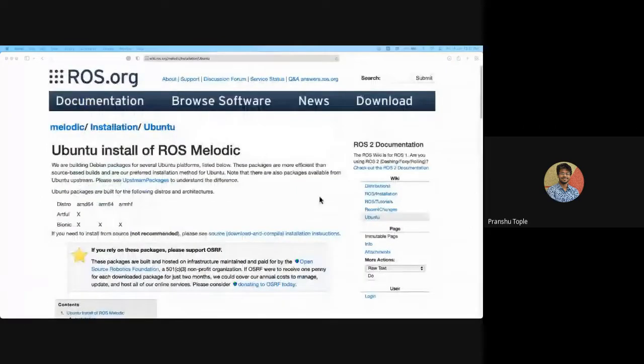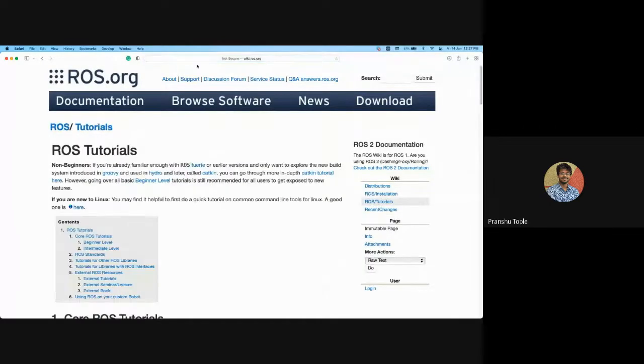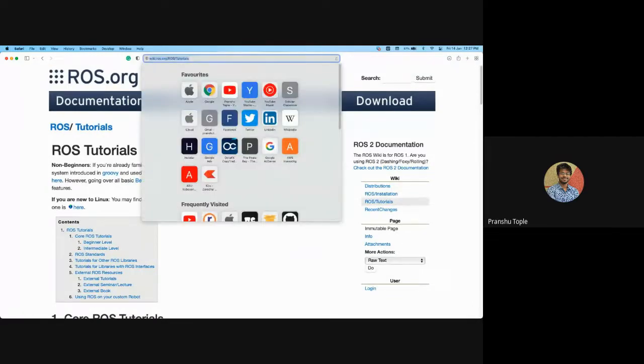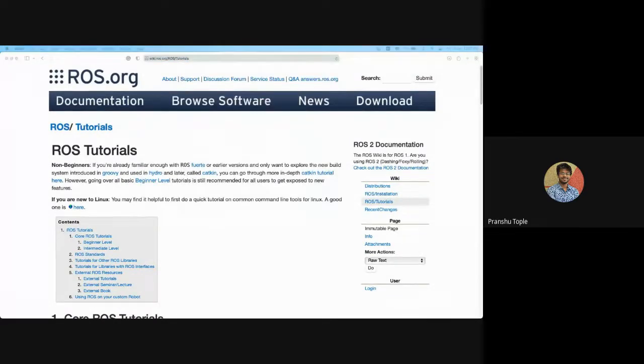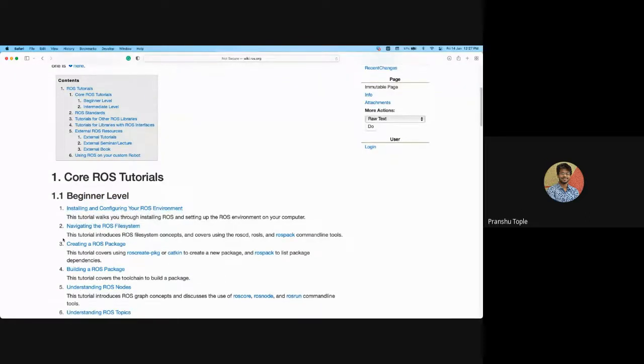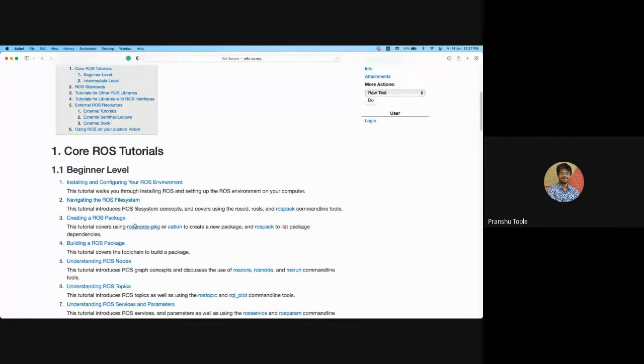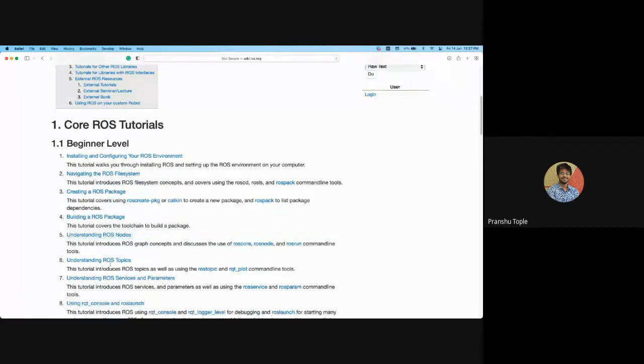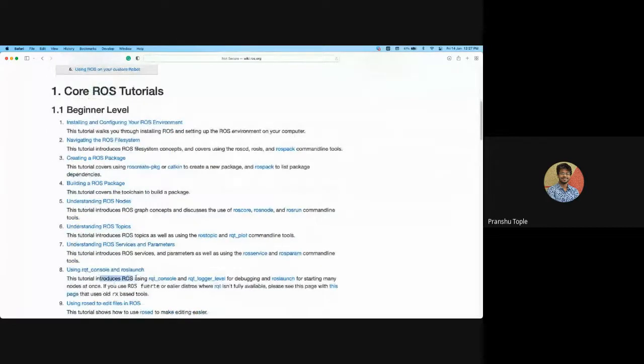Okay, once installation is done, next is tutorials. This is a really resource-enriched page. If you go down, you see it starts with very beginner level ROS tutorials, like installing and configuring your ROS environment. Then there is navigating the ROS file system, about packages, how to build your package, understanding nodes, topics, then ROS launch.